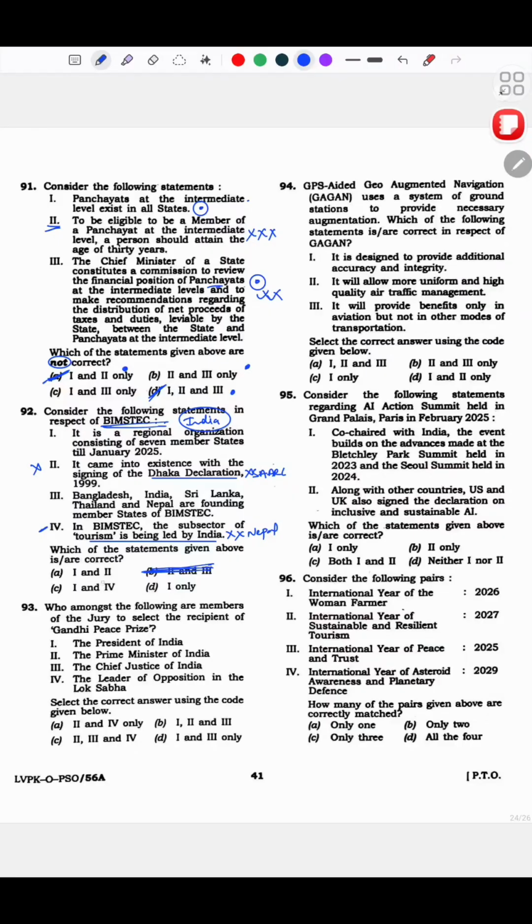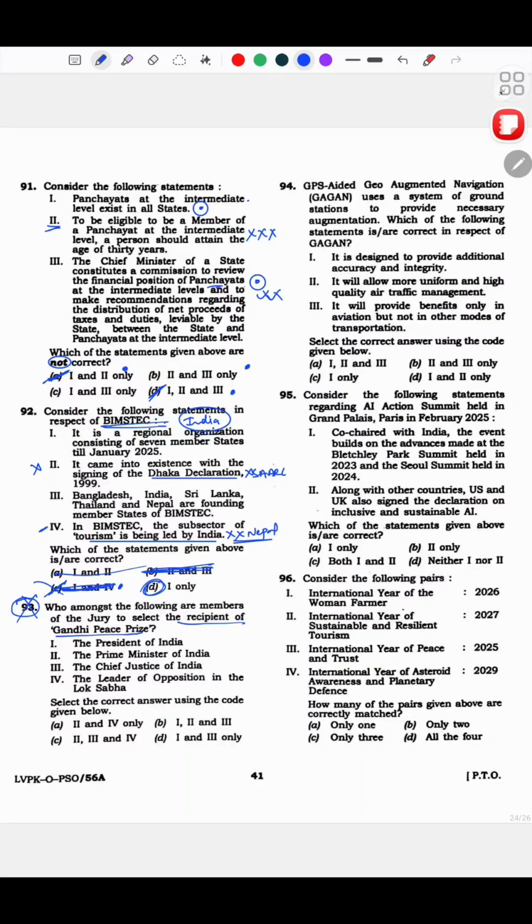Okay, and then I thought this is correct, so this was the only option and I just chose this directly, but turns out this is wrong. It is led by Nepal, so technically ये भी गलत होता, and the answer then should have been this basically, but yeah, I did not do that. Now, recipient of Gandhi Peace Prize, didn't hear about this, so I did not mark this.